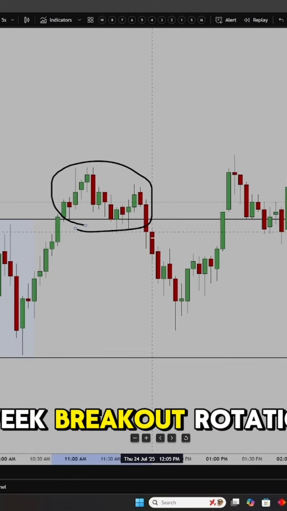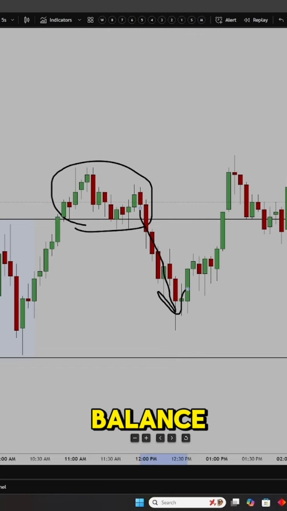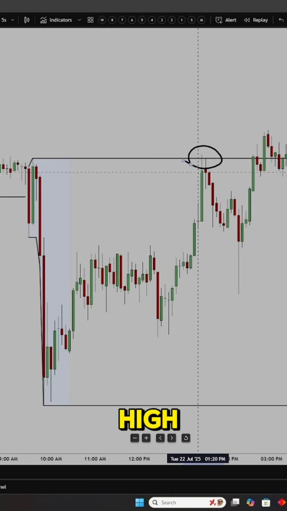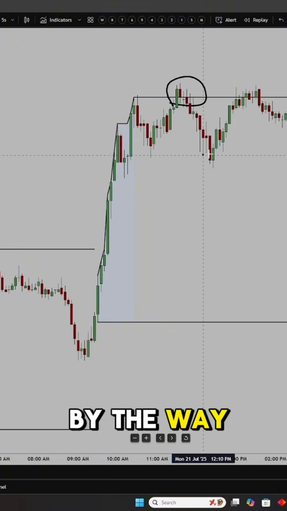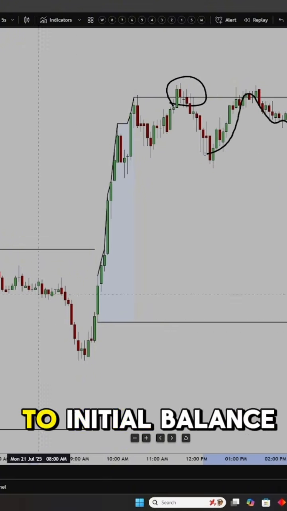Day number 1, weak breakout, rotation back into initial balance. Day number 2, swept initial balance high, came back into initial balance. Day number 3, swept initial balance high. This is a trade I actually took, by the way. Retested initial balance and took it all the way to initial balance low.